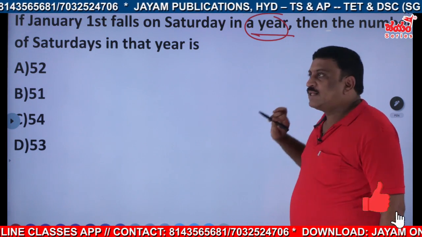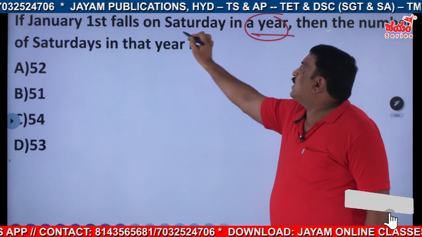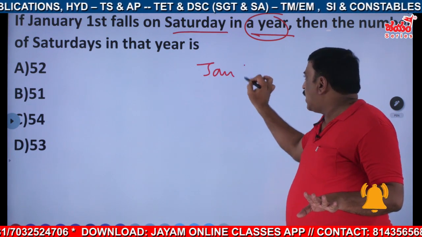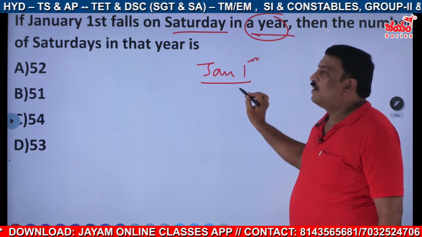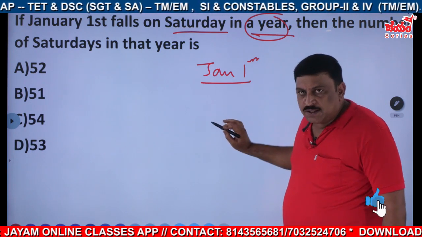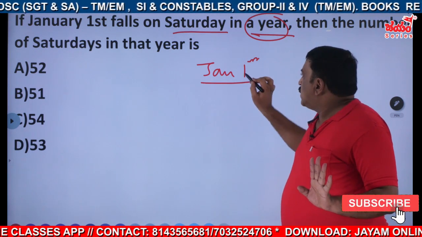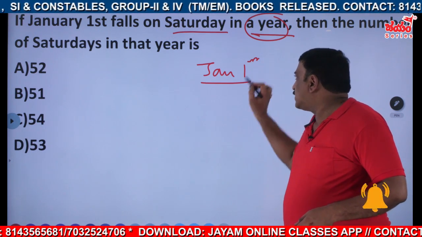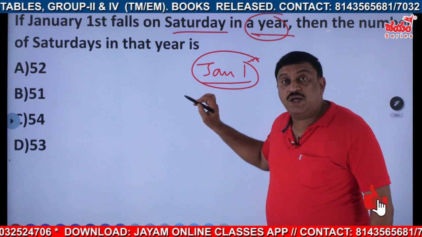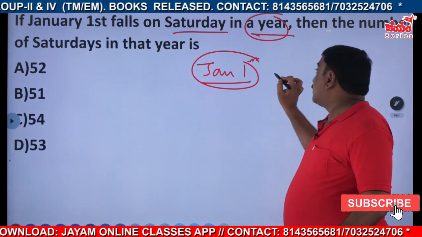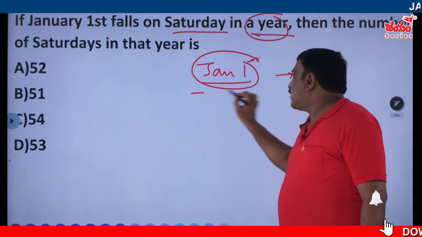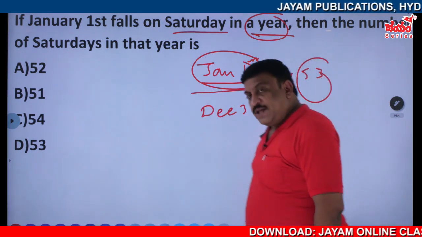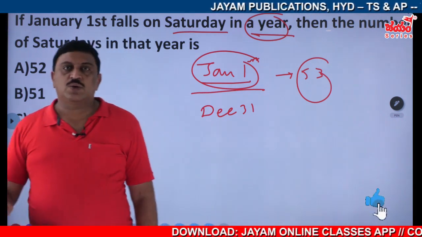Since January 1st is given, and they are talking about only January 1st, there is no problem, because this will come either in a normal year or a leap year. First day will appear how many times? 53 times. Either January 1st or December 31st, this will appear 53 times. The rest of them appear 52 times only.